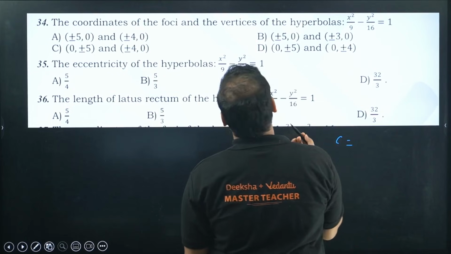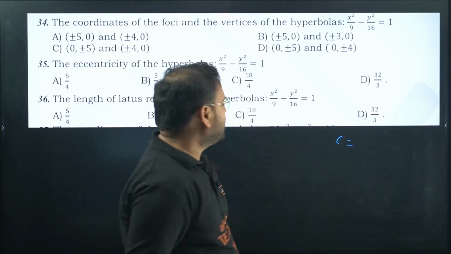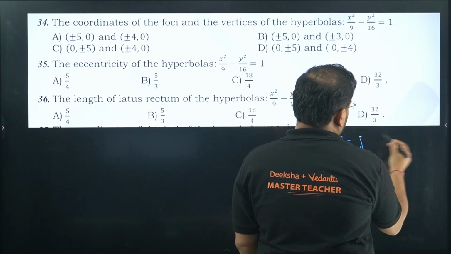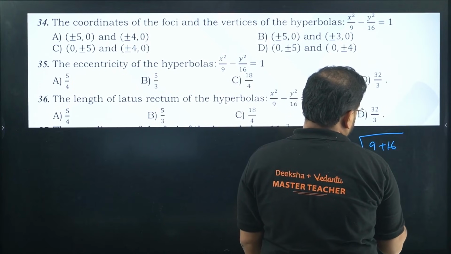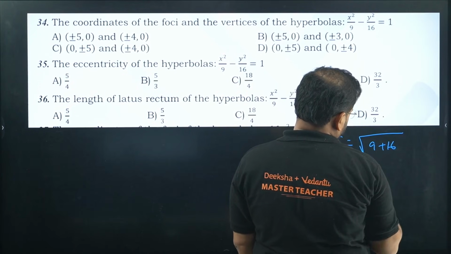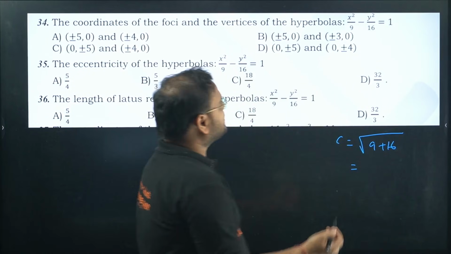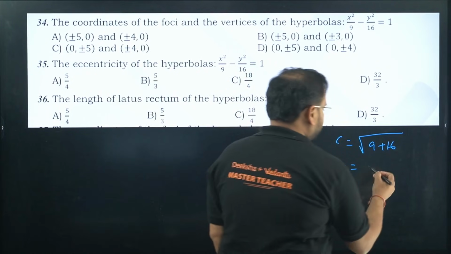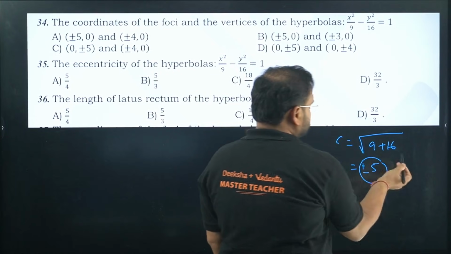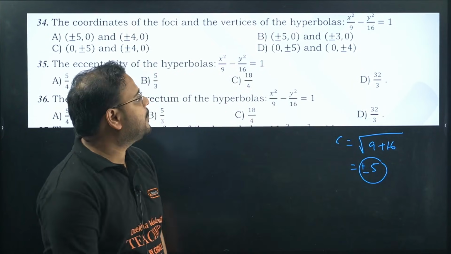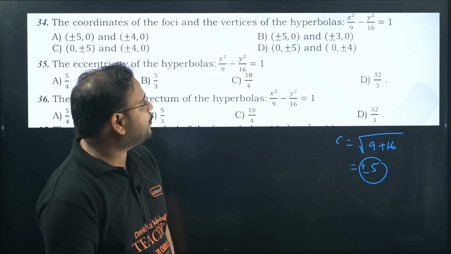Because foci will be plus minus C, no? Yes. C value will be what? Root of a square plus b square. So 9 plus 16. Your a value in this case is 4. No, a value in this case is 3 only. So we have here 5 plus minus 5 actually. 25 root will be plus minus 5. So answer will be what? Plus minus 5 comma 0.